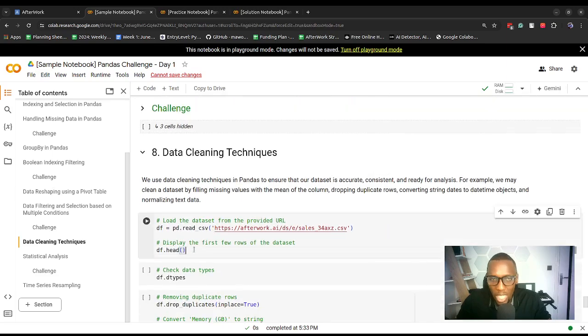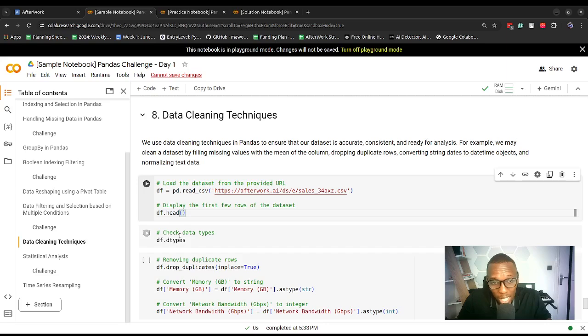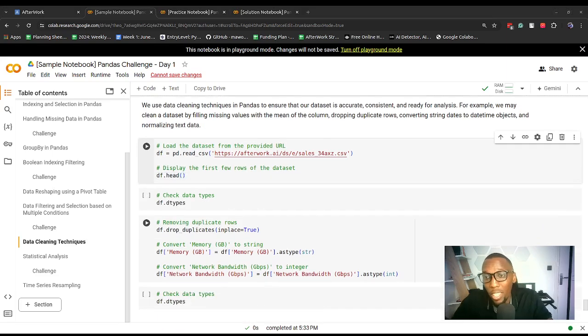Moving on, we can use data cleaning techniques in Pandas to ensure that our data set is accurate and consistent. There are many data cleaning techniques we'll cover in this series of challenges, but for today we are going to learn two of them. One is dropping duplicates, and another is converting data types, which are classifications that we assign to columns in order to perform some operations. Like we can assign an integer data type to an age column so that we can perform mathematical operations on that column.